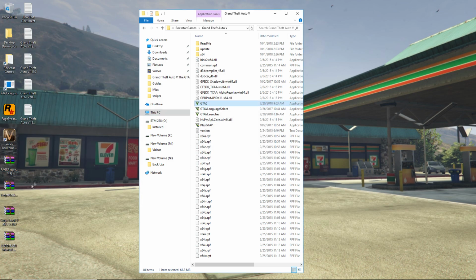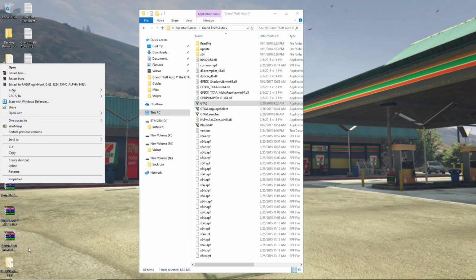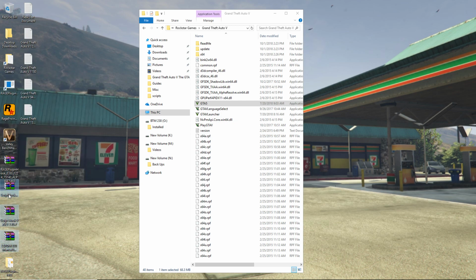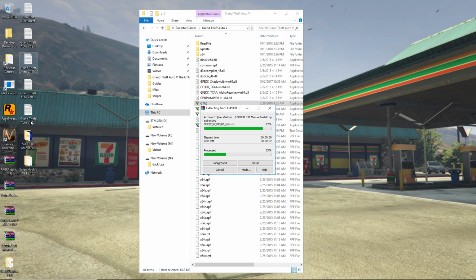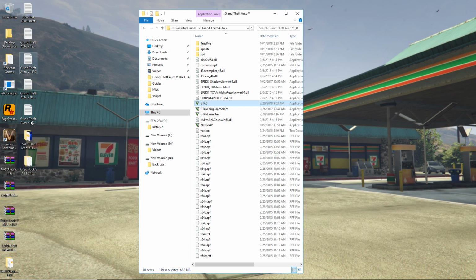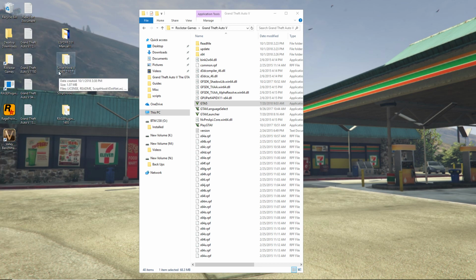But let's just, for argument's sake, I should have done them all at once. So, come on. So extract each archive to a separate folder. Okay, and there you go. You'll have your 4 folders here, which we'll be using. I'm going to discard the zip files because I have all this stuff already. I'm just doing this for the tutorial.